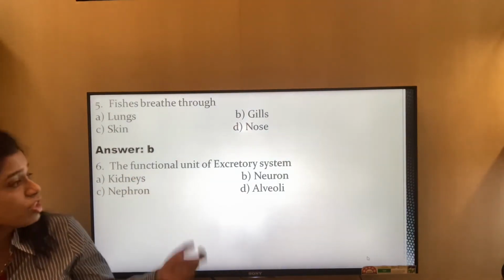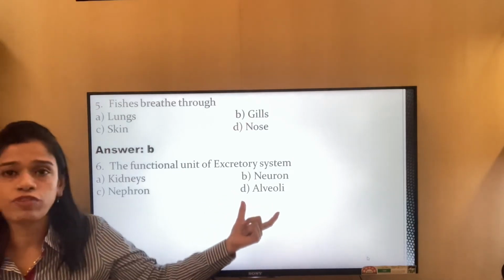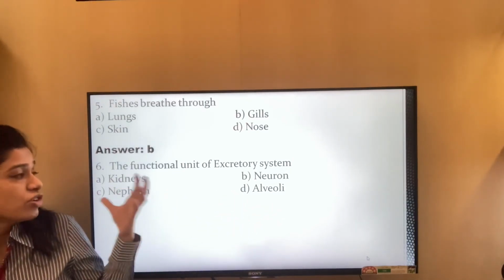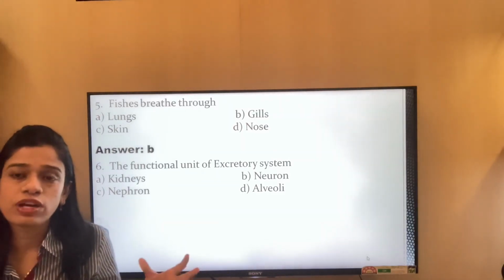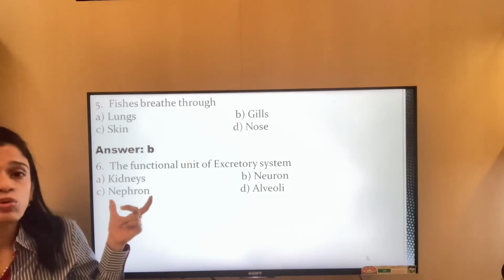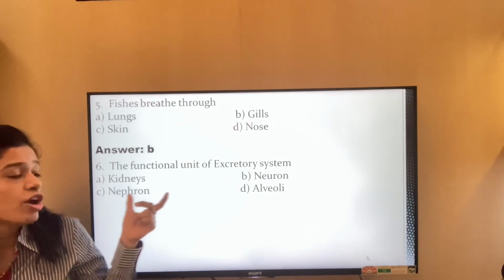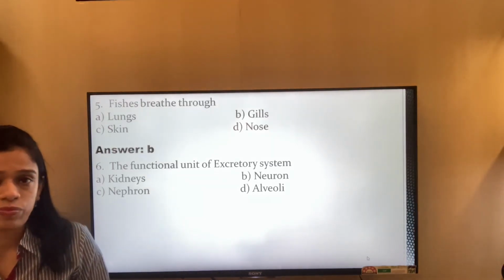The functional unit of the excretory system: kidneys, neuron, nephron, or alveoli. If you remember, when we had talked about the excretory system, the kidney consists of thousands and millions of the basic unit, that is nephron, for the excretory system. So the answer for 6 is C.